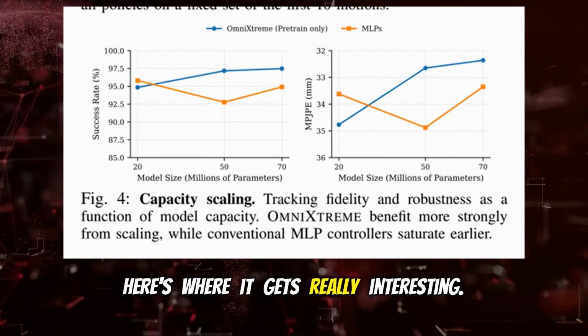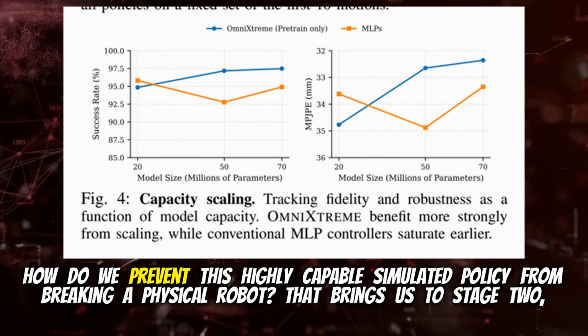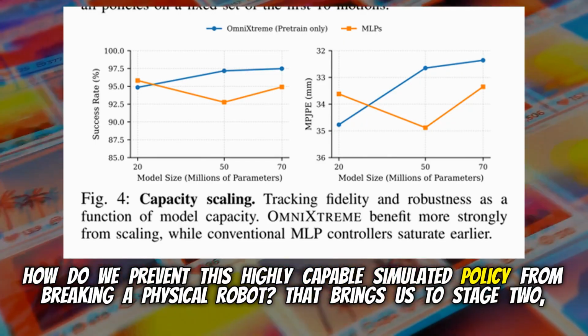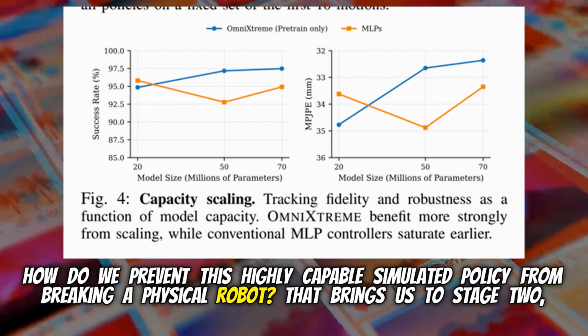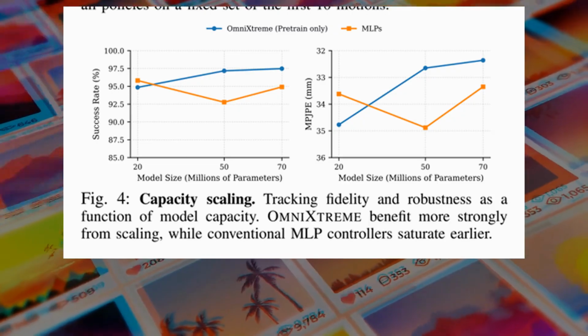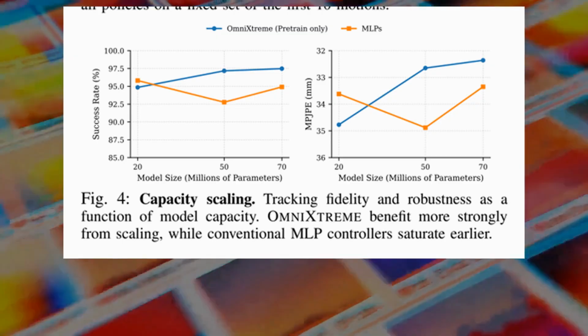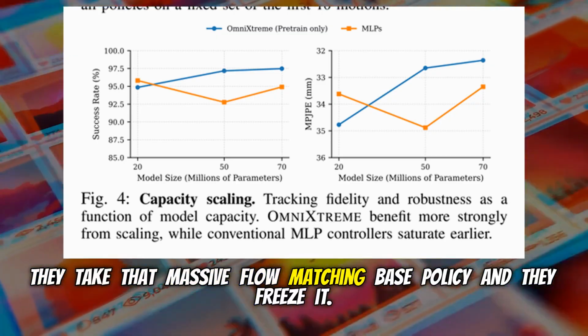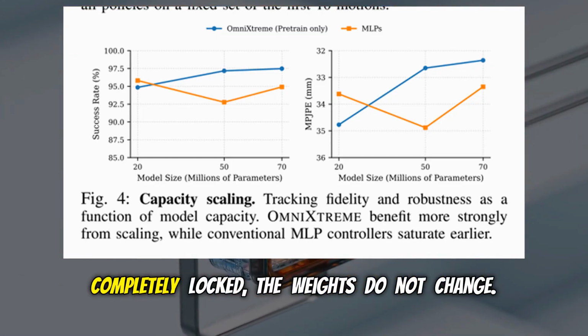Here's where it gets really interesting. How do we prevent this highly capable simulated policy from breaking a physical robot? That brings us to stage 2, actuation-aware post-training. They take that massive flow-matching base policy and they freeze it. Completely locked.